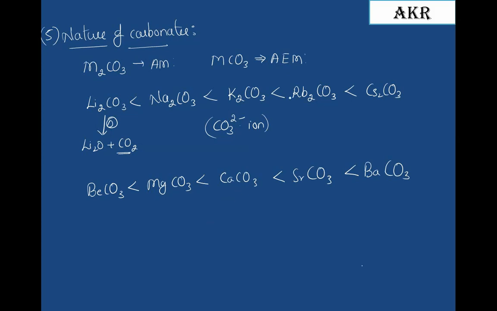Check it out: greater the radius of the cation, greater the stability of the carbonate. The radius of cations of first group elements is greater than second group elements. Therefore, first group carbonates are more stable than second group carbonates. So beryllium carbonate is the one compound which easily decomposes on strong heating to form beryllium oxide with the liberation of carbon dioxide.